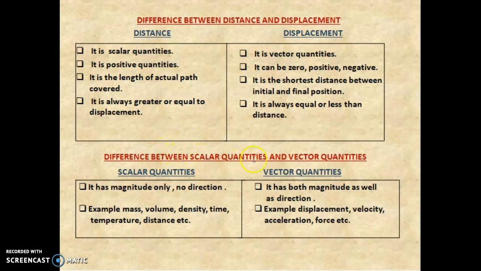Difference between scalar quantity and vector quantity. A scalar quantity has magnitude only, no direction. A vector quantity has both magnitude as well as direction. Examples of scalar quantity: mass, volume, density, time, temperature, distance. Examples of vector quantity: displacement, velocity, acceleration, force, etc.